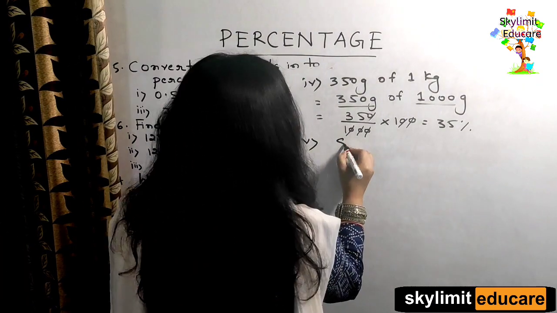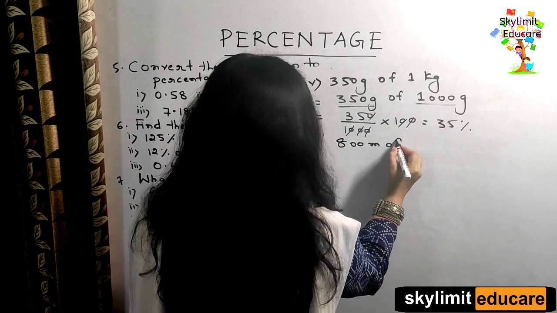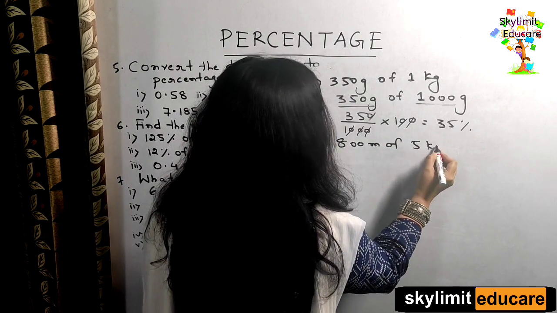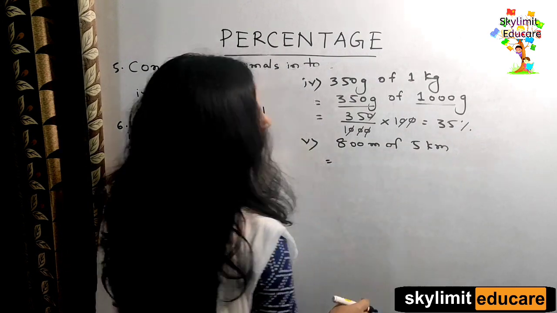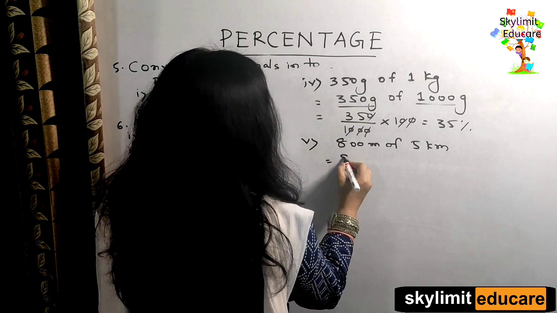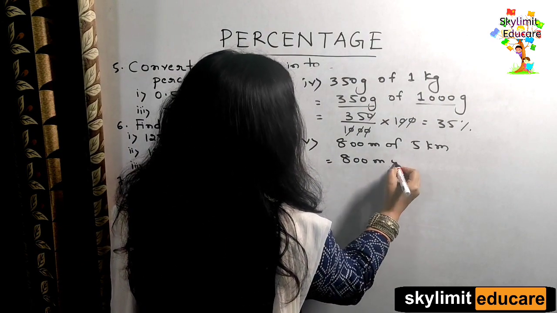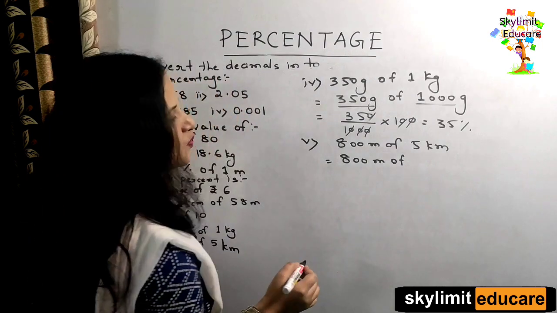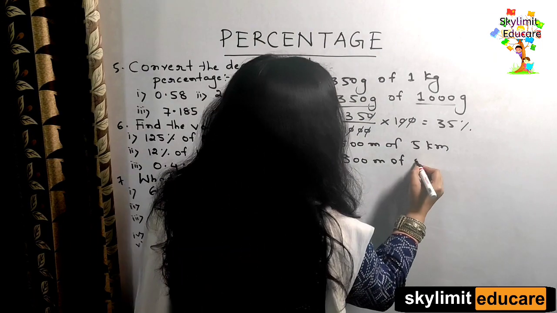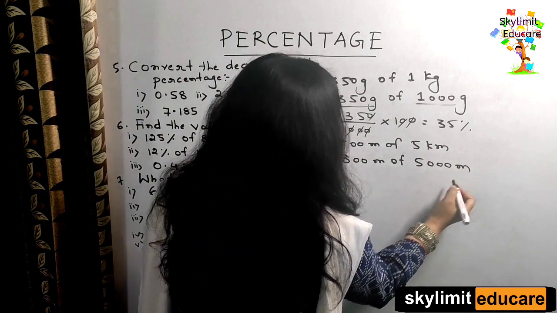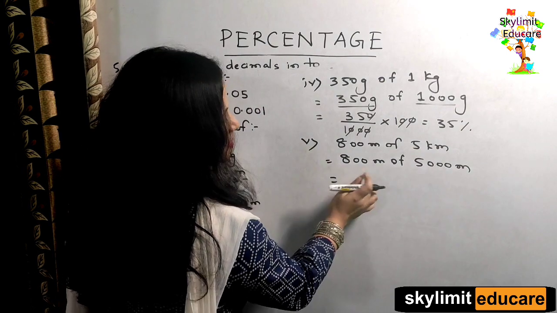800 meter of 5 kilometer. So here what we are going to do, we are going to convert the greater one, that is 5 kilometer, to meter. So let us convert to the same system of unit. 1 kilometer is 1000 meter, so that is equal to 5000 meter. Now both are in the same system of unit, right?